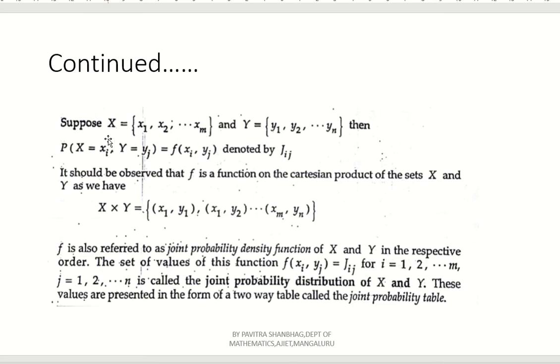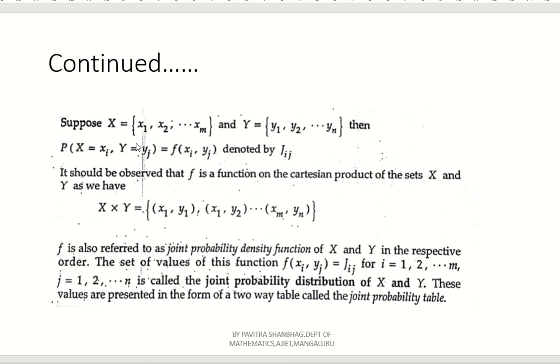Now suppose they give capital X equal to x1, x2 up to xm, and y1, y2 up to yn for capital Y. Then how to denote the joint probability? Here P of capital X equal to xi. Xi stands for what? Each individual value x1, x2 up to xm, i from 1 to m.